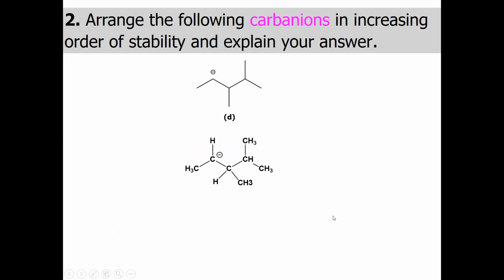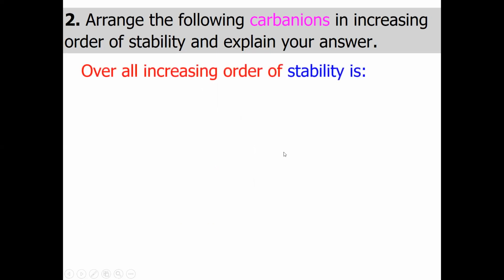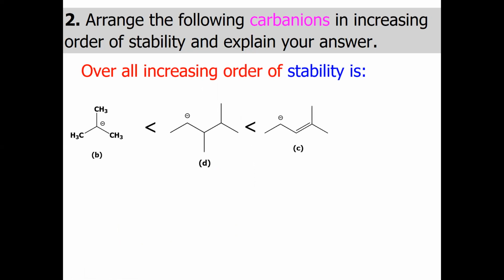When we look at example D, this is a secondary carbanion and there is no conjugation. We only have methyl on the left side and CH on the right side, and this CH and this CH3 make this carbanion least stable. So the overall increasing order of stability: the least stable is the tertiary carbanion, then the second one is the secondary carbanion, the third is the conjugated carbanion, and the final one is the diphenyl carbanion. This is the most stable because of the resonance stabilization.